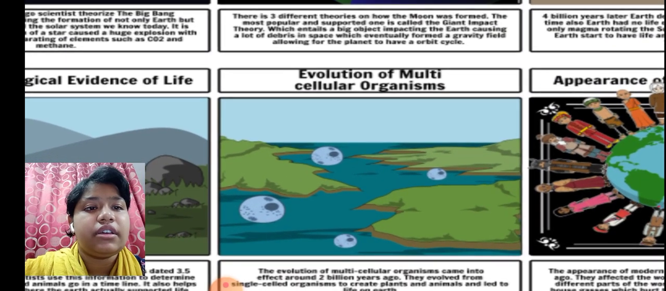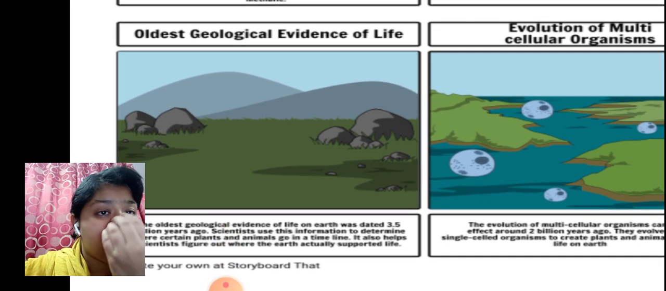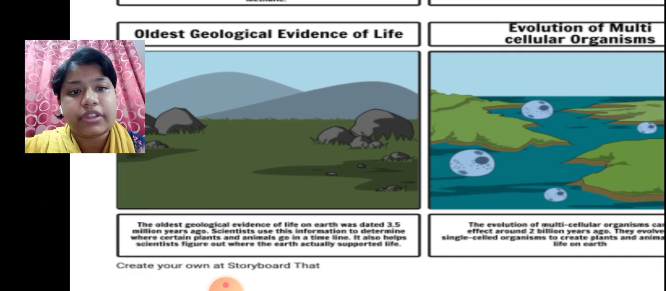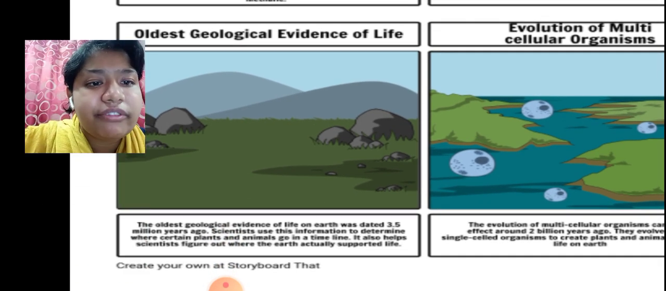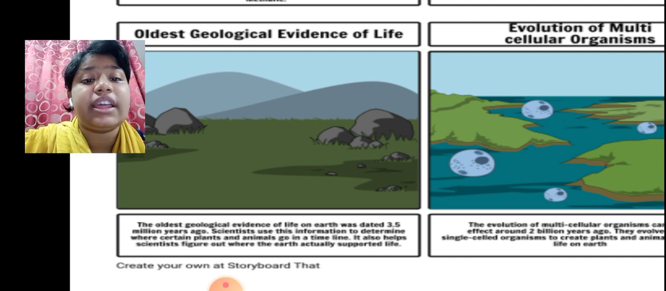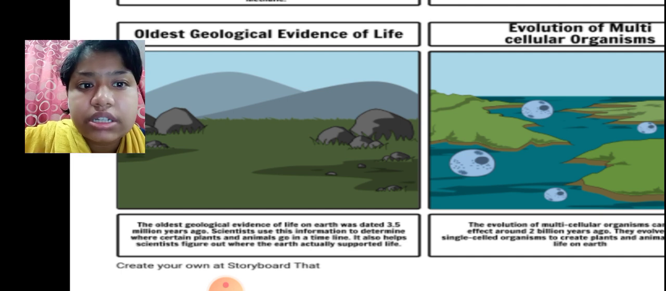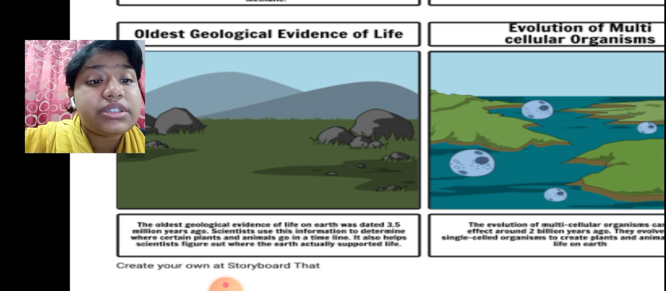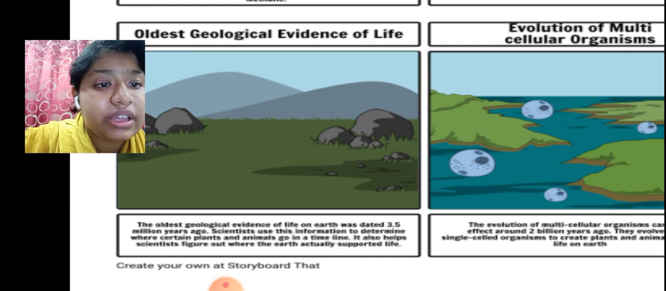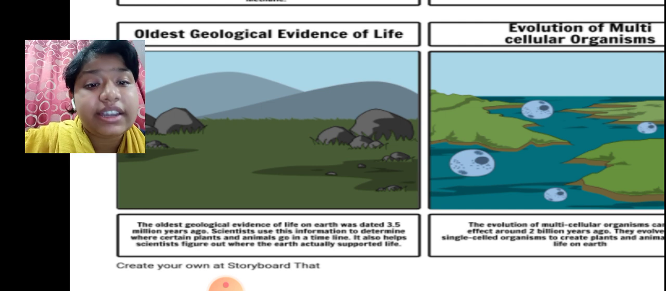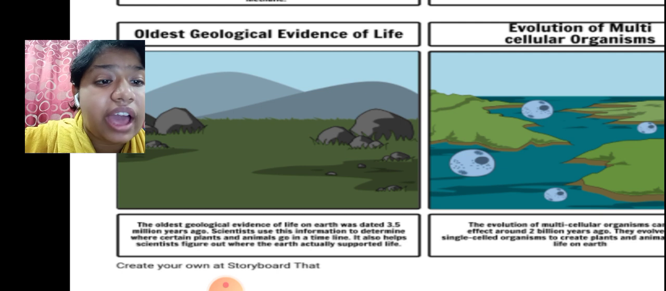Next, we have the oldest geological evidence of life. The oldest geological evidence of life on Earth was dated 3.5 million years ago. Scientists use this information to determine where certain plants and animals go in a timeline. It also helps scientists figure out where the Earth actually supported life.